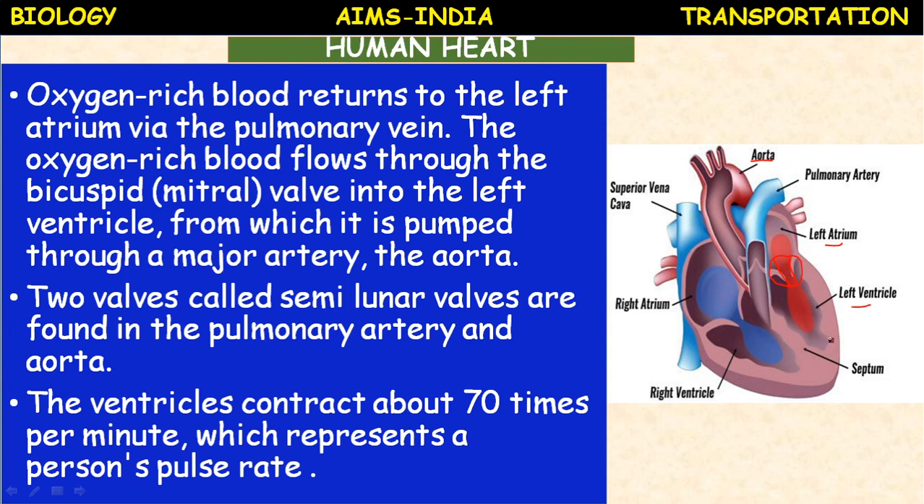So this heart contracts and expands, and especially the ventricle contracts about 70 to 80 times per minute, which represents the person's pulse rate. This pulse is measured in the artery, because the heart pumps blood directly into the arteries, not veins. So one of the main arteries is to be checked for the pulse rate, which is equal to the heartbeat.